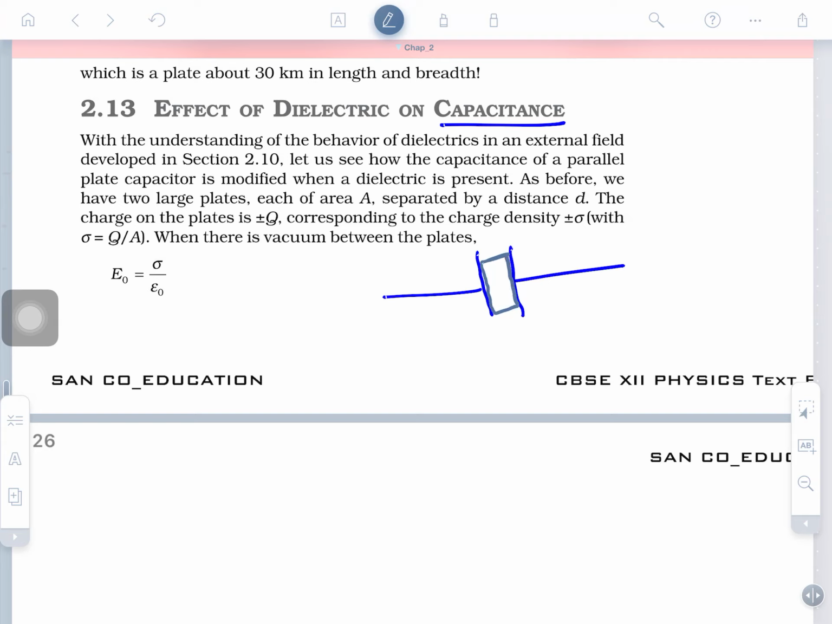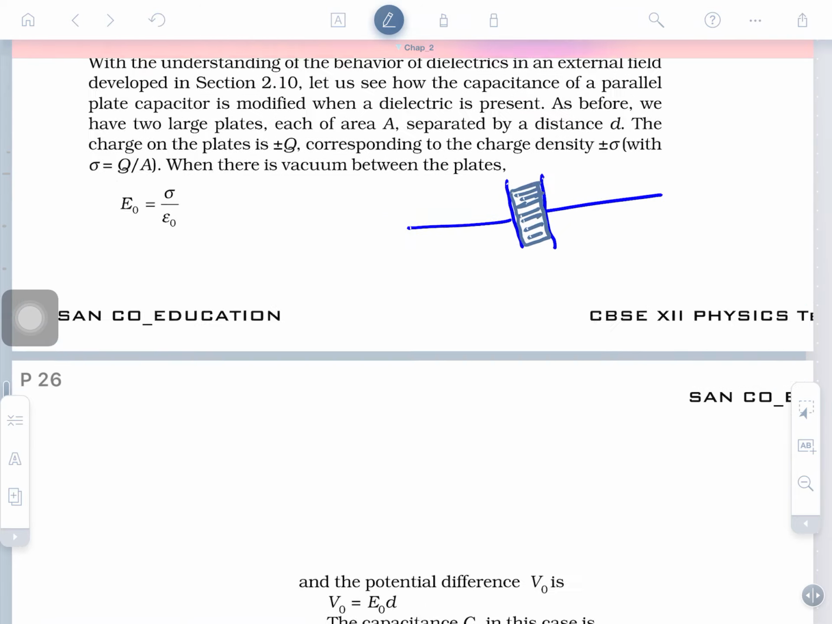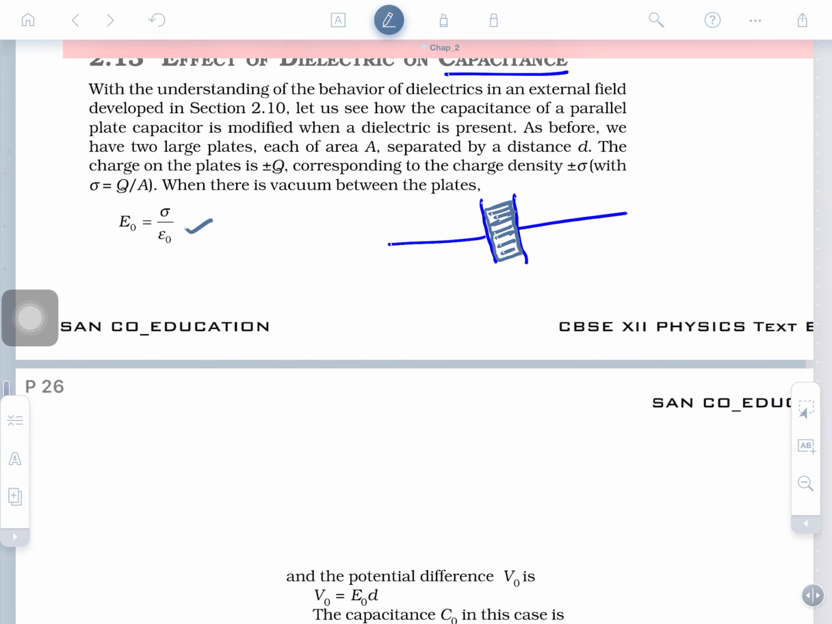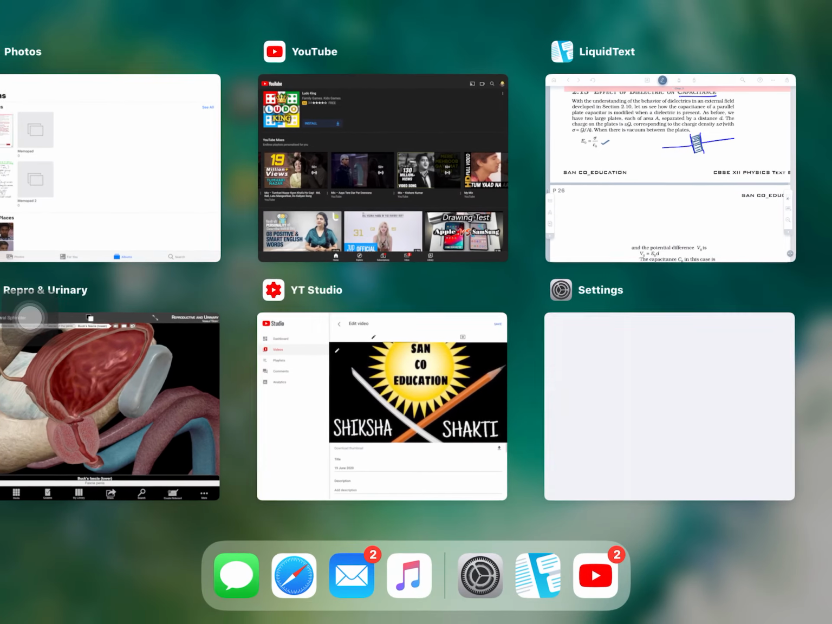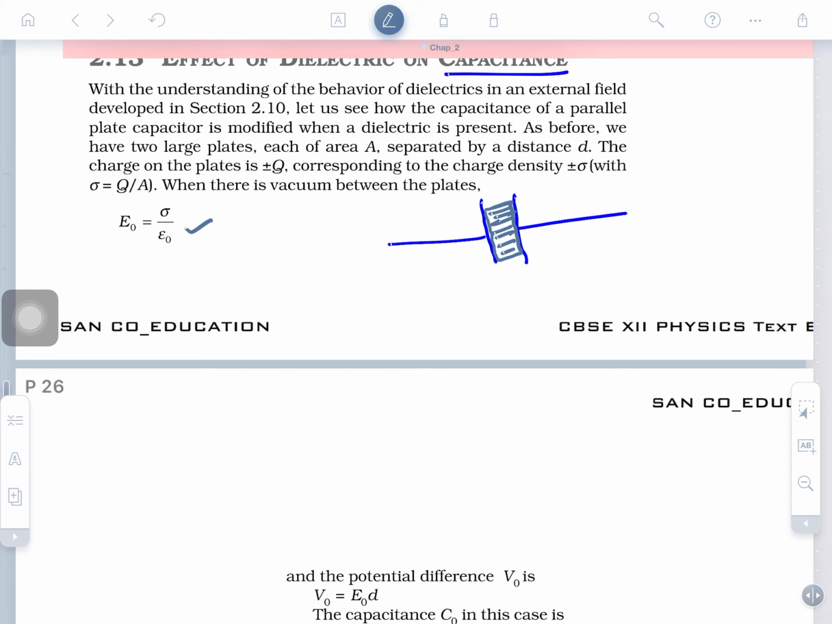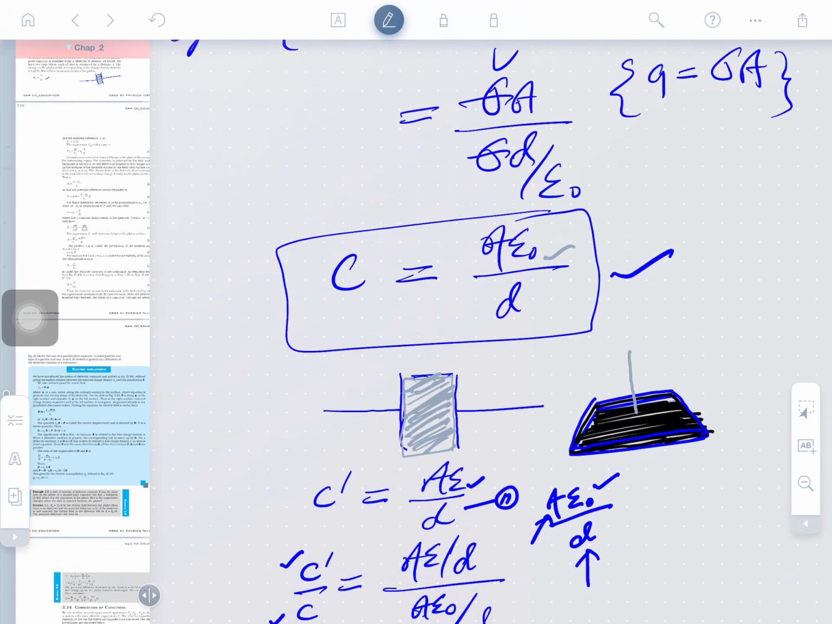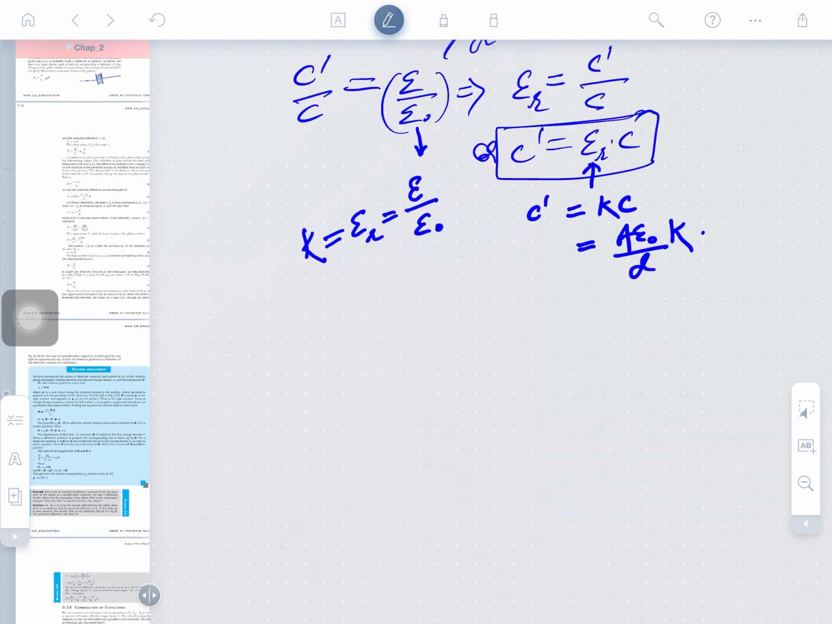Right now, as you have seen on the screen, what will happen? You may see the electric field without inserting material is E naught, which we have represented here when no material is present. So before the expression, what will you write here?